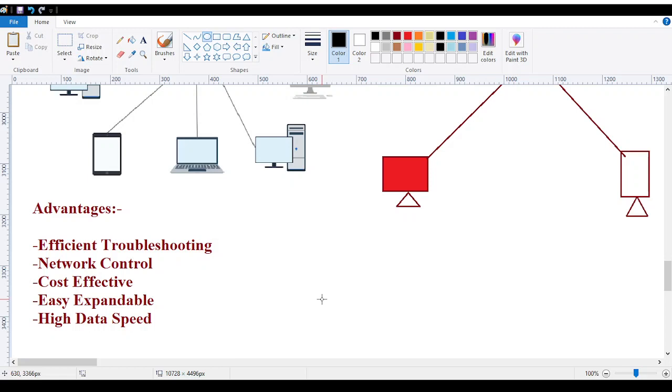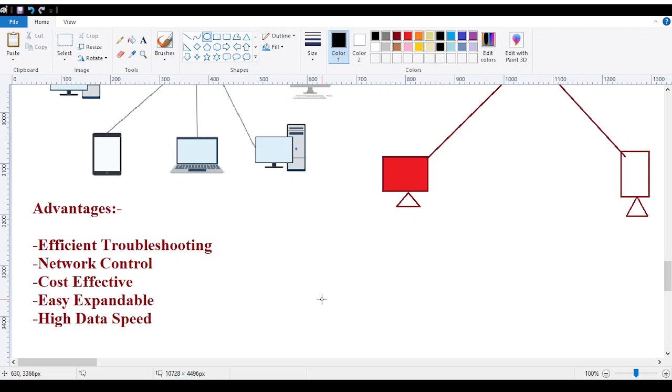High data speed. The data speed is very high. You have one central point managing everything. While it is managing everything, you can define and fix, for every device, how much data you want to send and how much speed it requires. That is the reason we say corporate networks, the working networks, are very fast. We can download 1 GB, 2 GB, 5 GB of data in a very easy way. Why? Because of the way they form the network. And what do they follow? This set of topology.